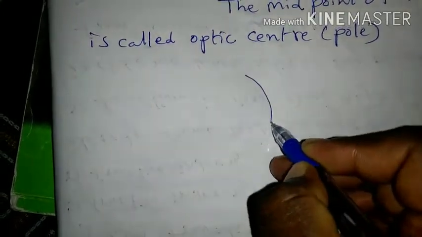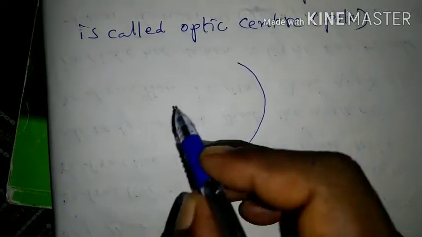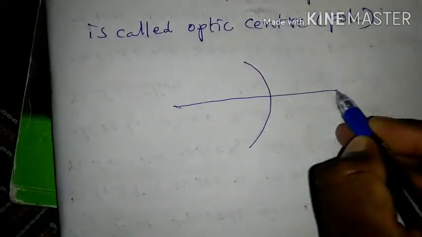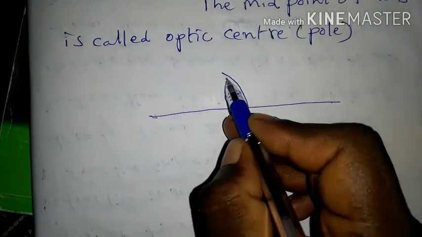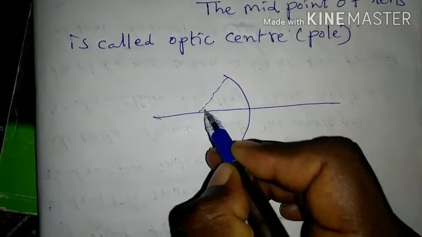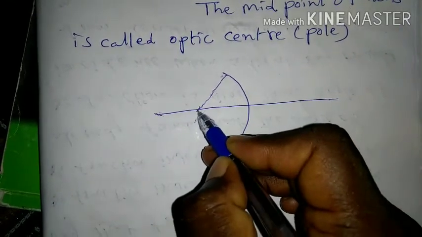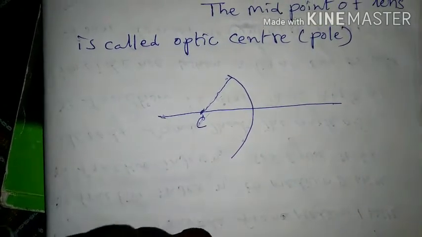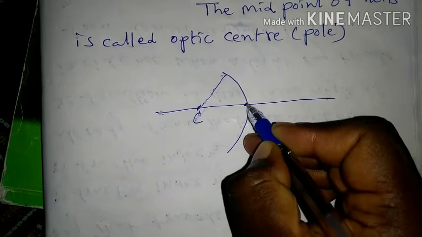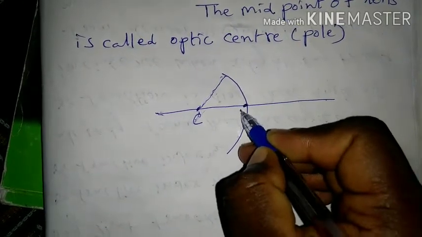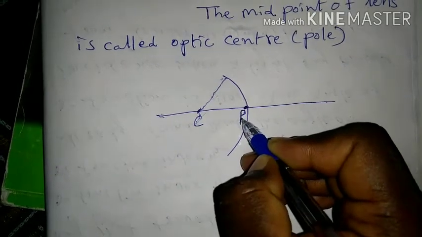This is a lens. For example, this is a convex lens. This is the principal axis; I already told you this line is the principal axis. Draw the line and mention the middle point. This midpoint is capital P. P means pole.